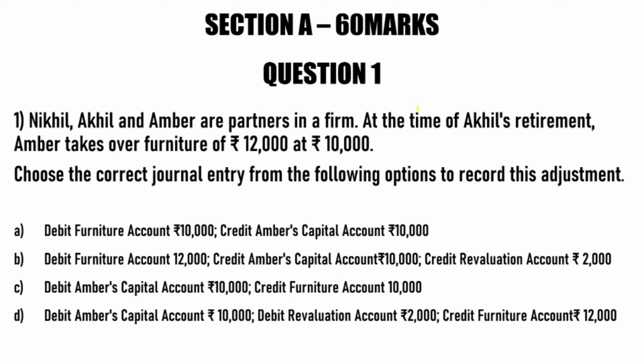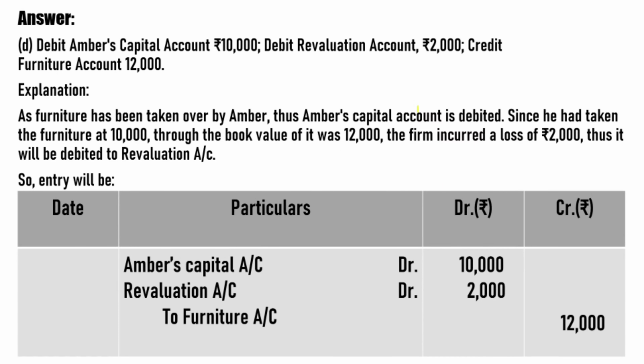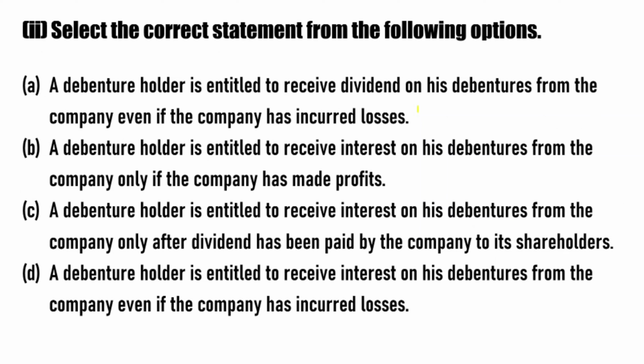And loss belongs to the nominal account, and what the nominal account rule states is debit all expenses and losses. So the entry will be framed like this: Amber's capital account debit, that is 10,000, revaluation account 2,000, to furniture account, that is 12,000. And I have also written the explanation. If there is any confusion, just read the explanation. Now move on to MCQ 2.